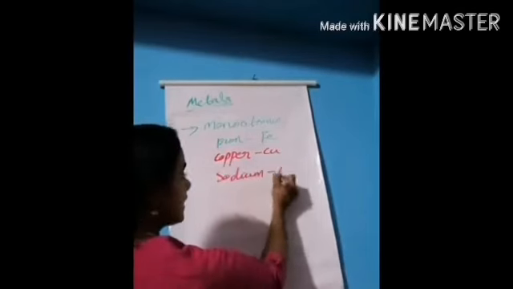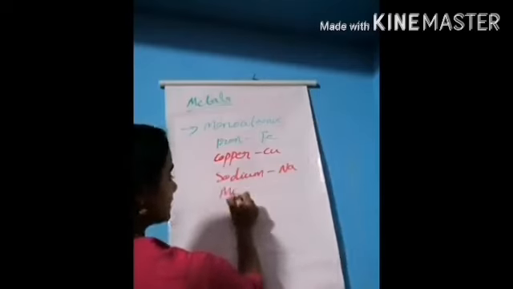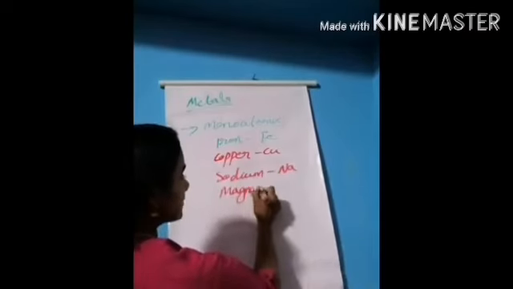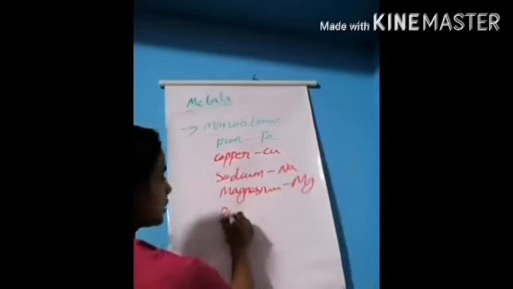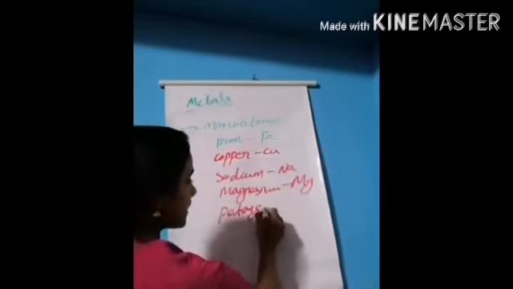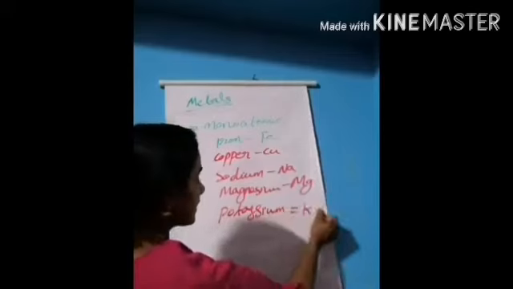Sodium, symbol Na. Magnesium is a metal, symbol Mg. Potassium, symbol K.